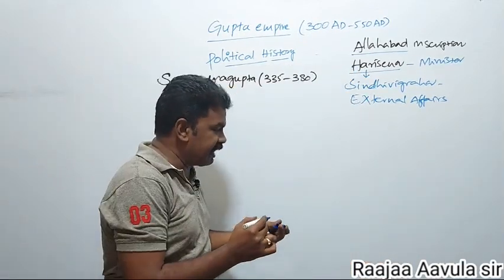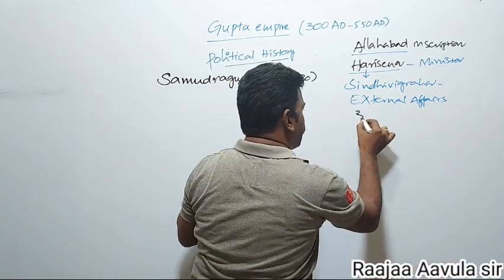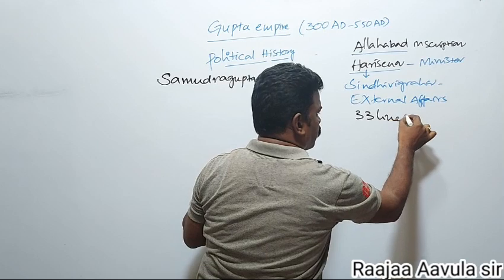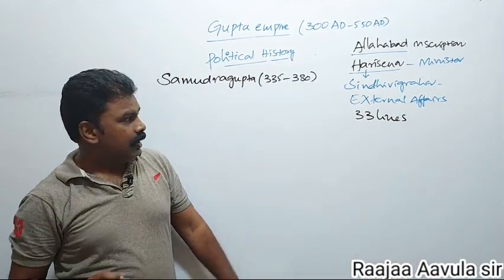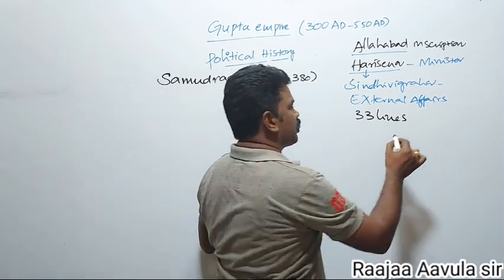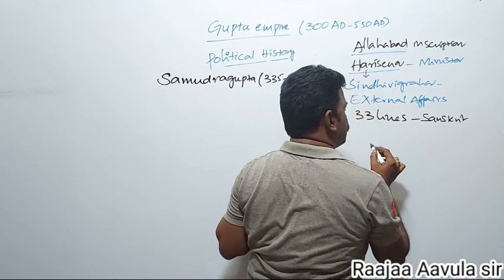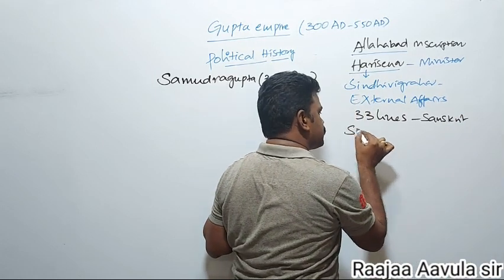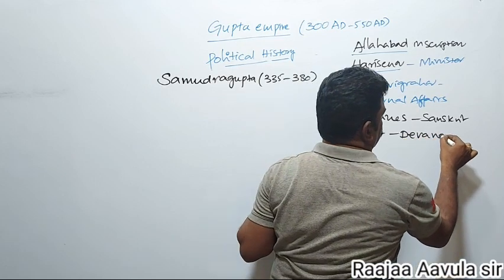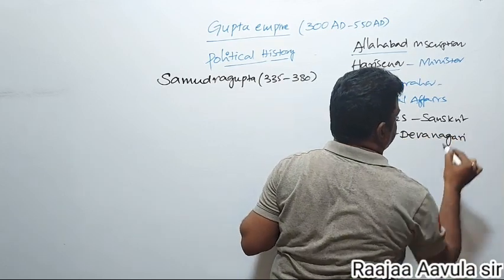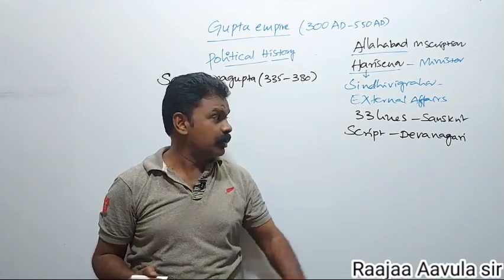The Allahabad inscription contains 33 lines. The 33 lines speak about the victories of Samudragupta. They were written in the Sanskrit language, and the script used was the Devanagari script.